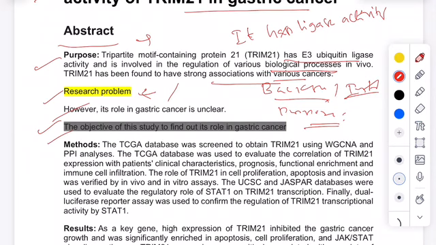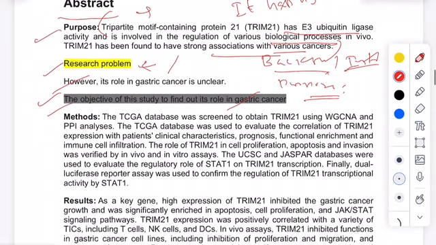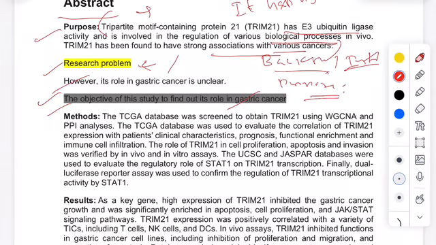See, the objective they did not write. The objective of the study is to find out the role of this particular TRIM21 in gastric cancer. That should be the objective. So that becomes the purpose. Actually, whatever they have written under the purpose is the background, the introduction or the significance of this one, not the purpose. That is just the motivation or the background part of the research.